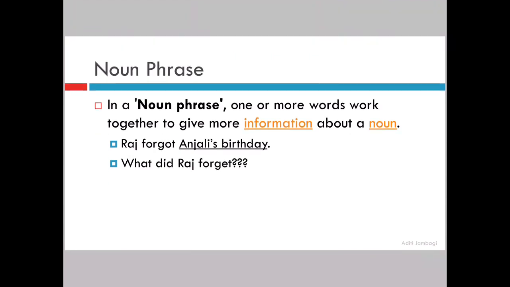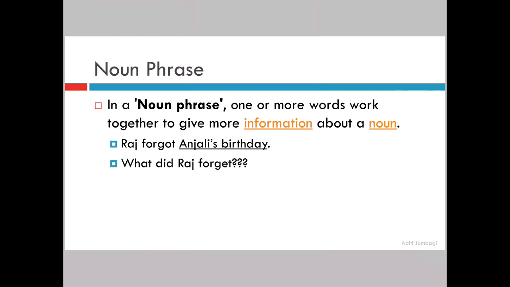Example, that magnificent house was built by my great grandfather. Now we will understand where the noun phrase is. Which house are we talking about? We are talking about that magnificent house. So that magnificent house is becoming your noun phrase, okay? And also, was built by whom? Was built by my great grandfather. So this is also your noun phrase.